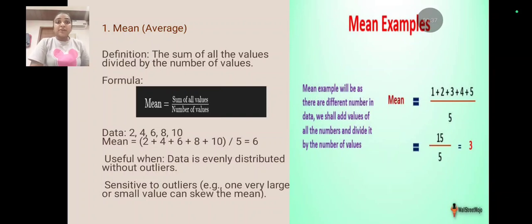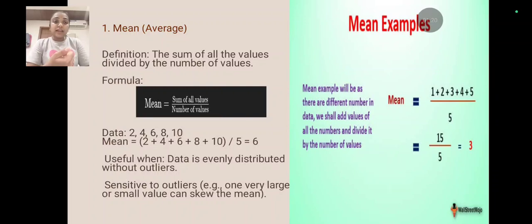Let's see. First is mean. Mean means average. Definition: the sum of all the values divided by the number of values is called the mean. Formula: mean is equal to sum of values upon number of values. For example, the data is 2, 4, 6, 8 and 10. We can find the mean: 2 plus 4, plus 6, plus 8, plus 10, and with 5 values we divide by 5, which is equal to 6. It is useful when data is evenly distributed without outliers.